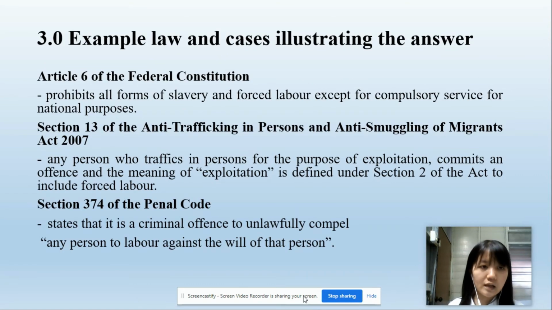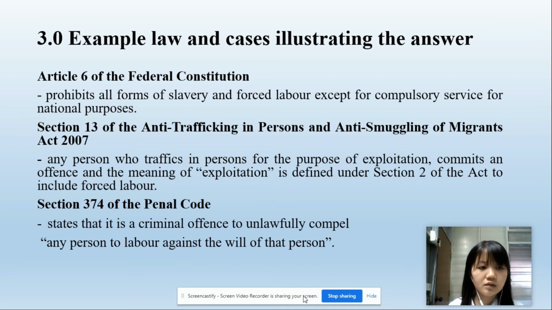Third, I would like to discuss the example laws and cases illustrating the role of theories of justice. According to Article 6 of the Federal Constitution, all forms of slavery and forced labour are prohibited except for compulsory service for national purposes. Moreover, Section 13 of the Anti-Trafficking in Persons and Anti-Smuggling of Migrants Act 2007 clearly states that any person who traffics in persons for the purpose of exploitation commits an offence, and the meaning of exploitation is defined under the same Act to include forced labour.